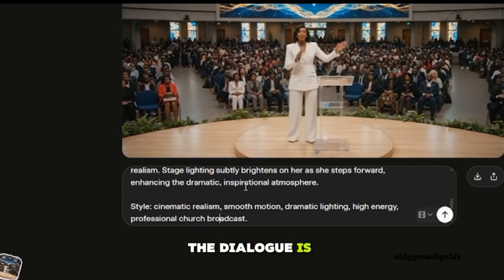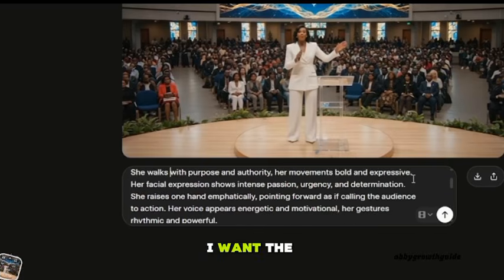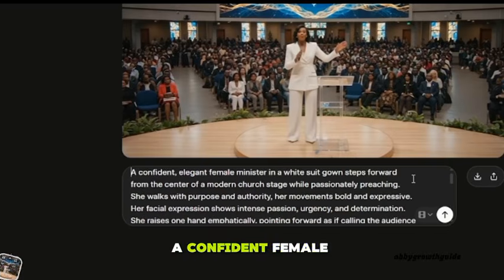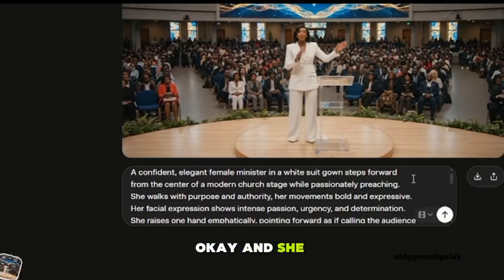And the dialogue is very important. The dialogue, what I want her to say is, "This is not the season to be silent. This is the moment to rise." This is what I want the movement to be. A confident female minister in a white suit gown steps forward from the center of a modern church stage while passionately preaching. Okay, and she works with purpose and authority. Her movement bold and expressive, and that is what I want the movement to be.